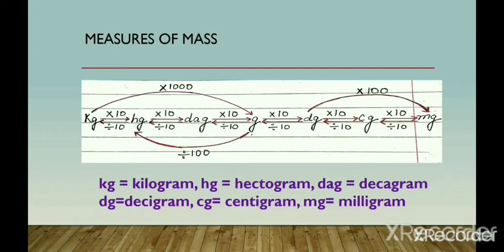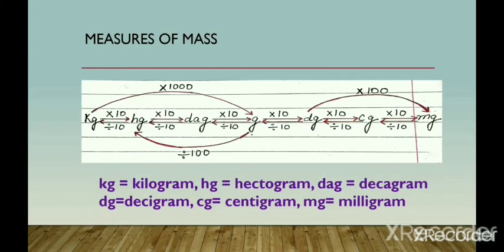So like if you are moving from kilogram to gram, you are skipping how many steps? 2, hectogram and decagram. So you have to multiply 10, 10, 10, continued multiplication. And how many zeros you got? 3, that is 1000. So if you want to convert a kilogram into gram, then multiply it by 1000.